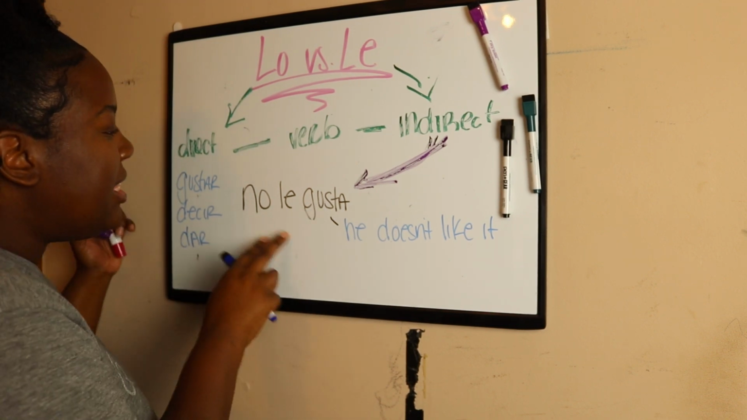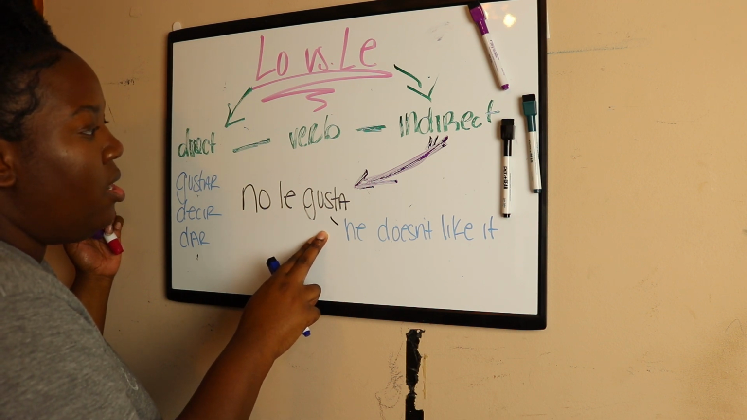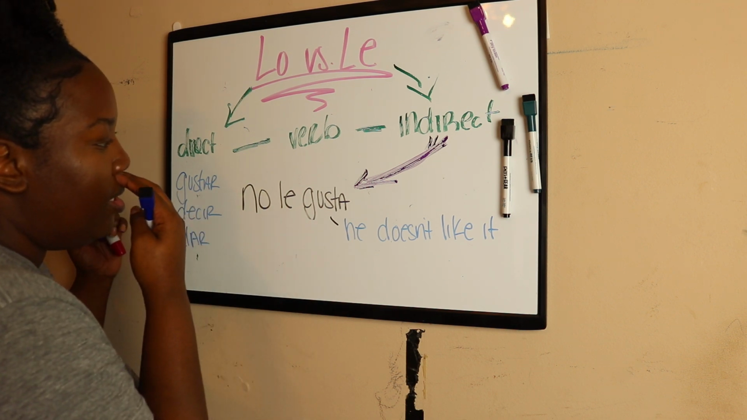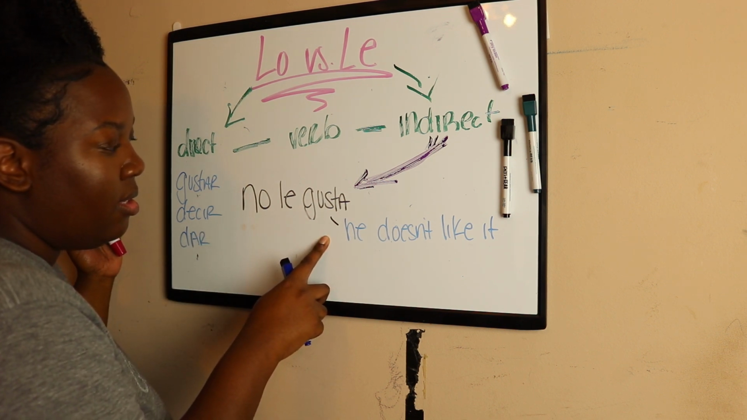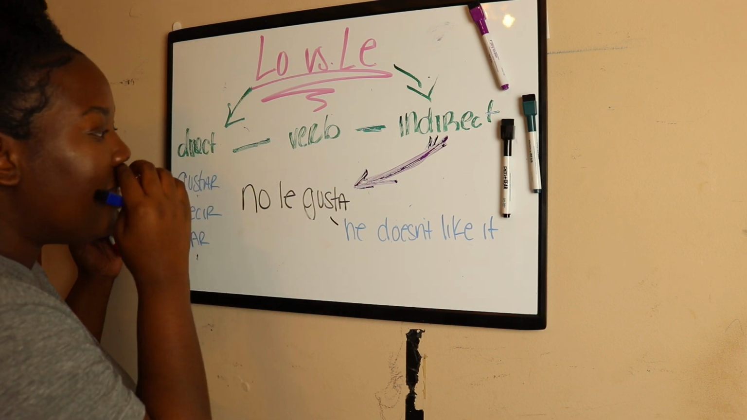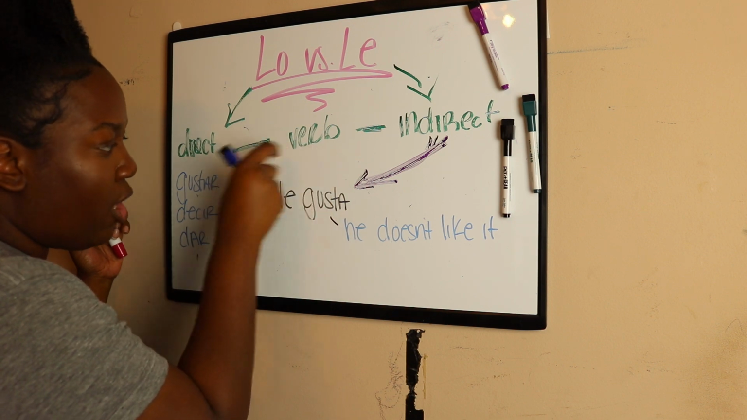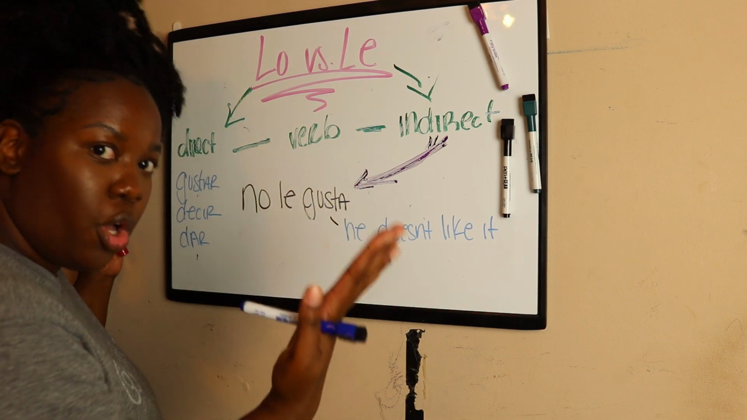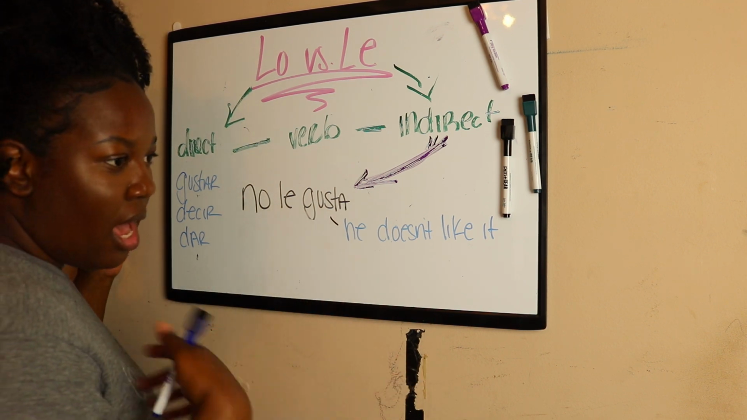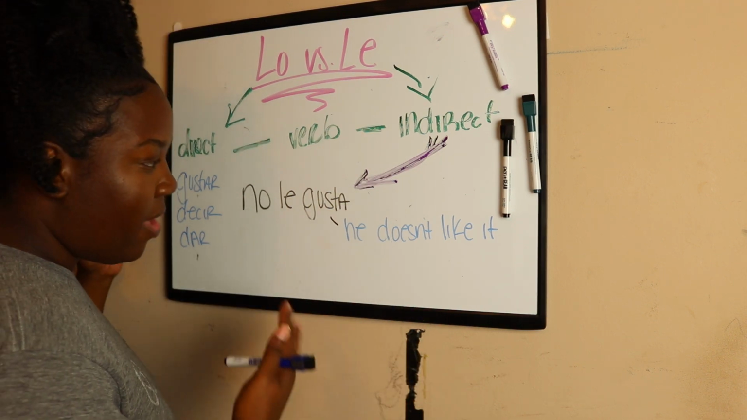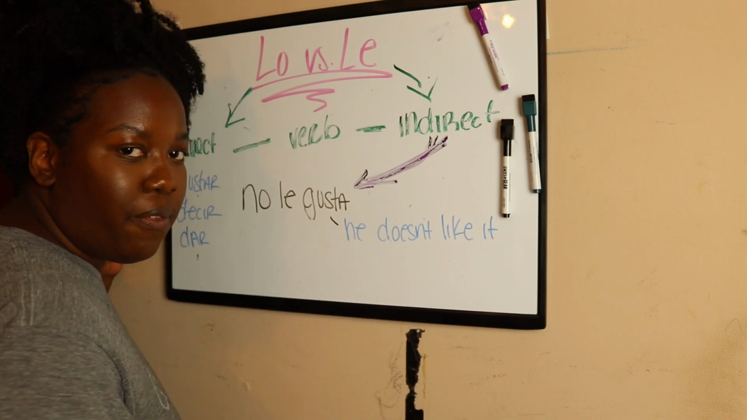How I can make this make sense in English is it's almost like saying "he doesn't he like?" No is saying he doesn't, and gusta is like. Because we know in Español gustar is to like, right? Me gusta el café, or me gusta la casa, whatever the case may be.